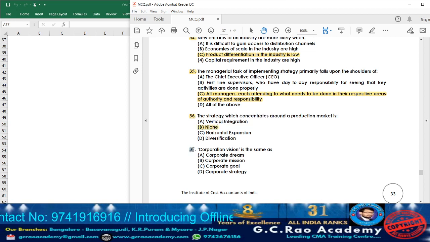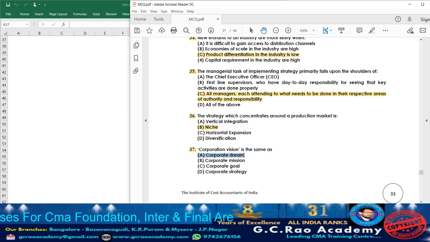Next, moving on to question 37. Corporate vision is same as what? They are asking corporate dream, corporate mission, corporate goal, corporate strategy. See, actually, corporate mission will be different, corporate goal will be different, and corporate strategy will be different. So what will be the same?